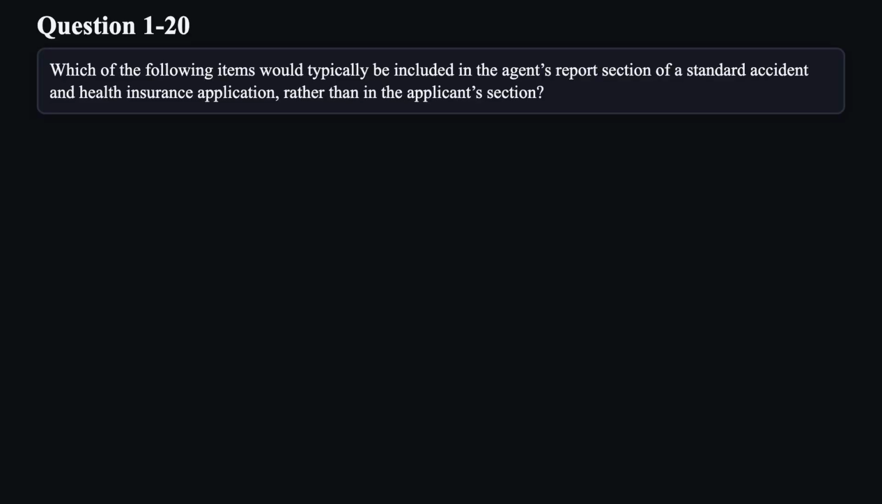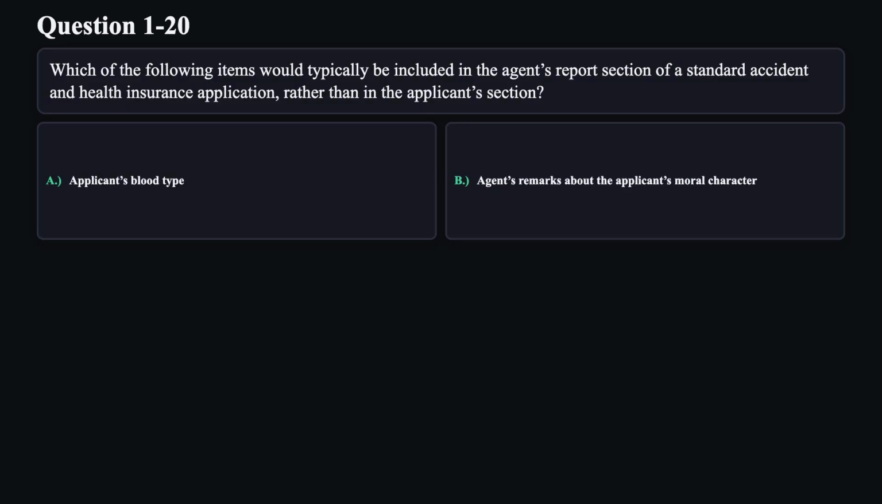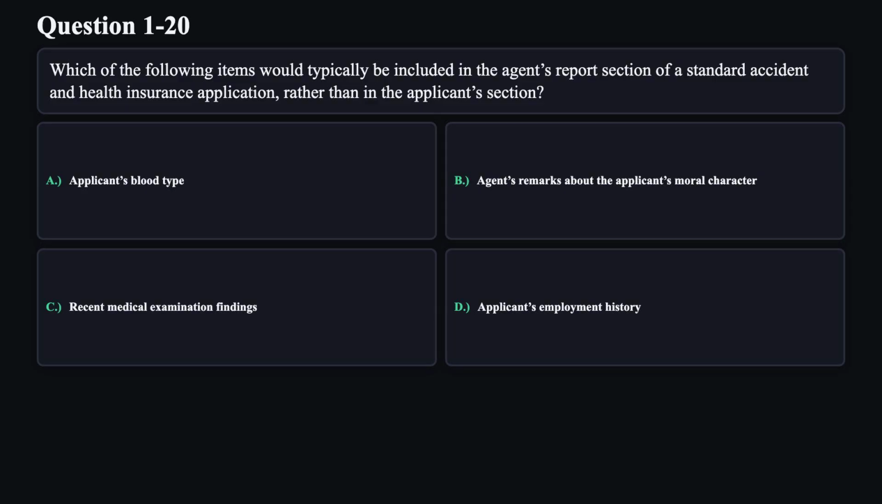Question 20. Which of the following items would typically be included in the agent's report section of a standard accident and health insurance application rather than in the applicant's section? A. Applicant's blood type. B. Agent's remarks about the applicant's moral character. C. Recent medical examination findings. D. Applicant's employment history.